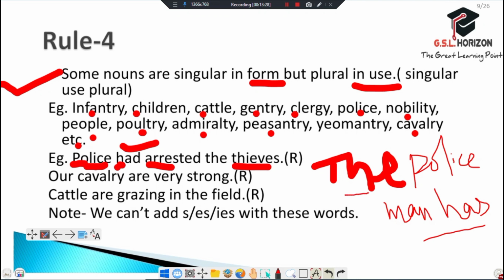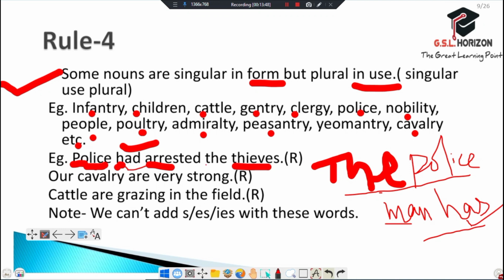If we use the police, then it becomes plural, and we use plural verb. With policeman, it becomes singular, and we use singular verb. In this sentence, police is plural, and we use had arrested. This is in past tense.